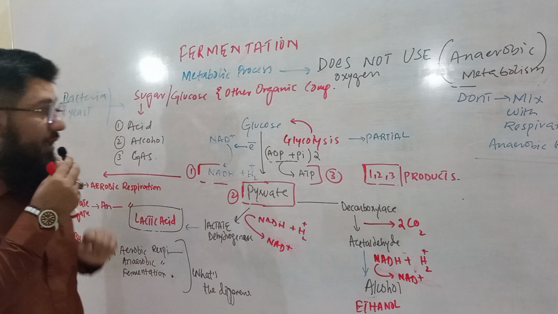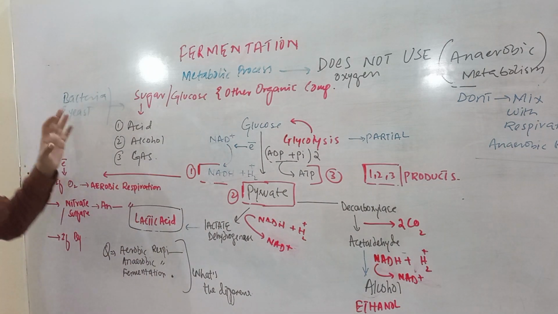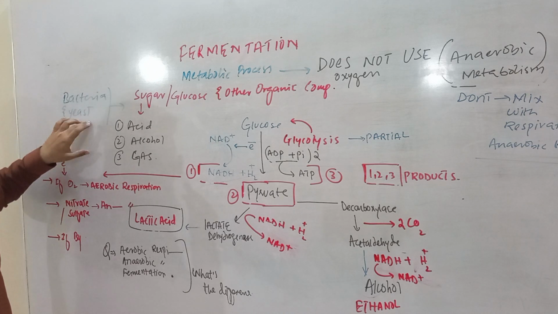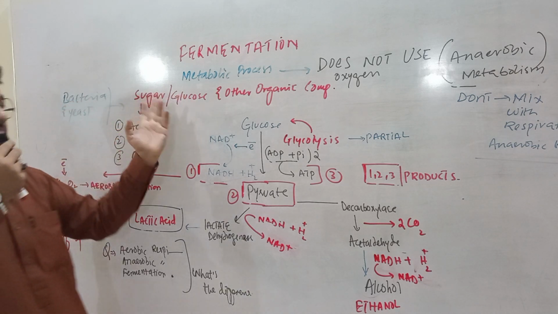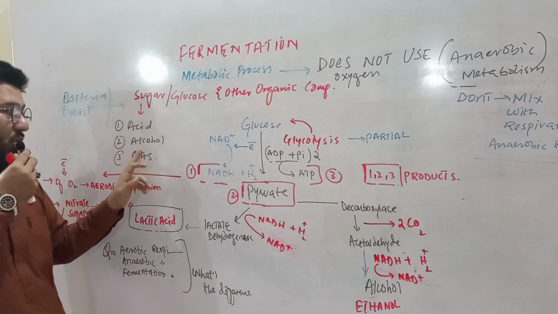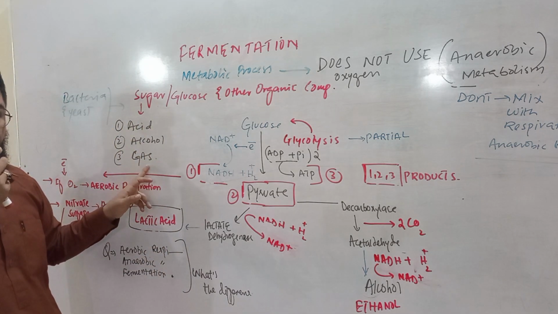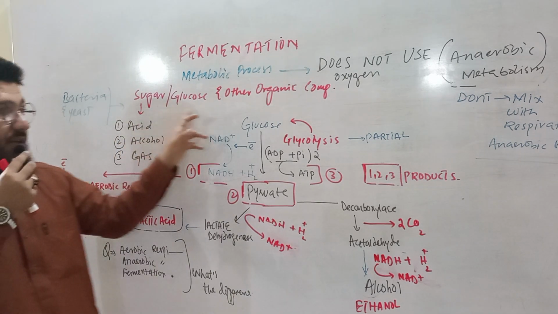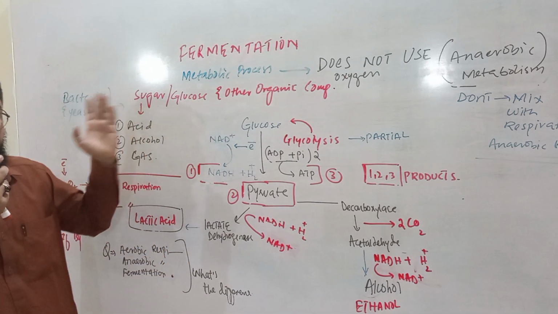Now let's come towards organisms and what they actually do. Microorganisms like bacteria and yeast convert glucose, sugar, and other organic compounds into acid, alcohol, or gas. These are the products obtained after the metabolism of organic compounds.